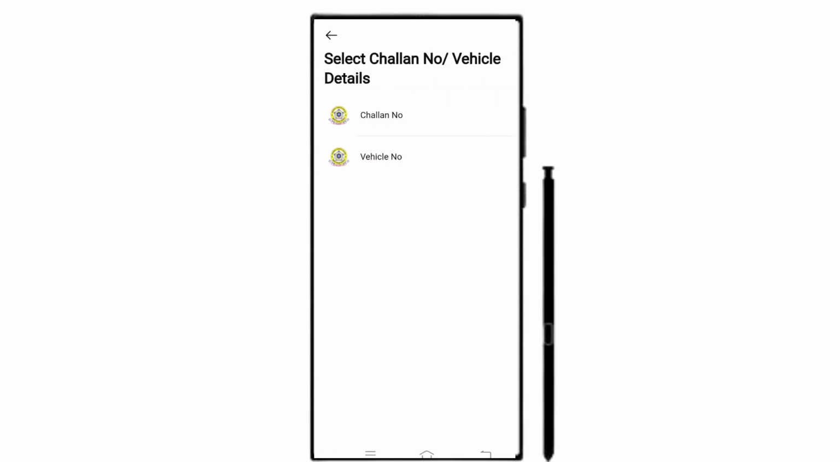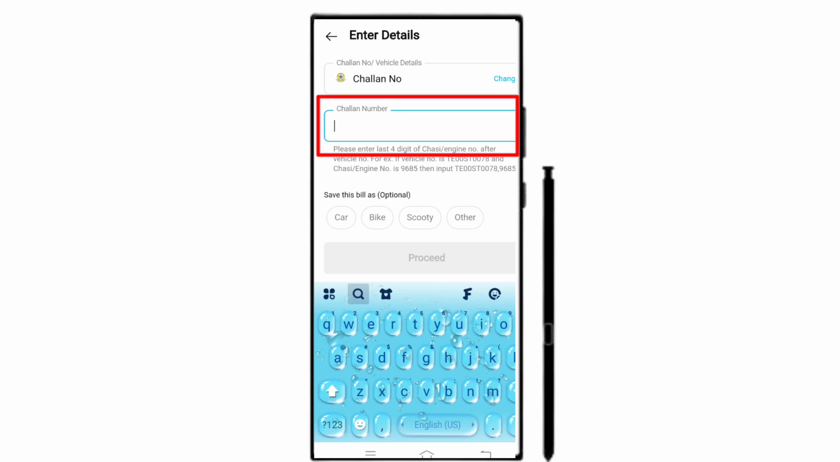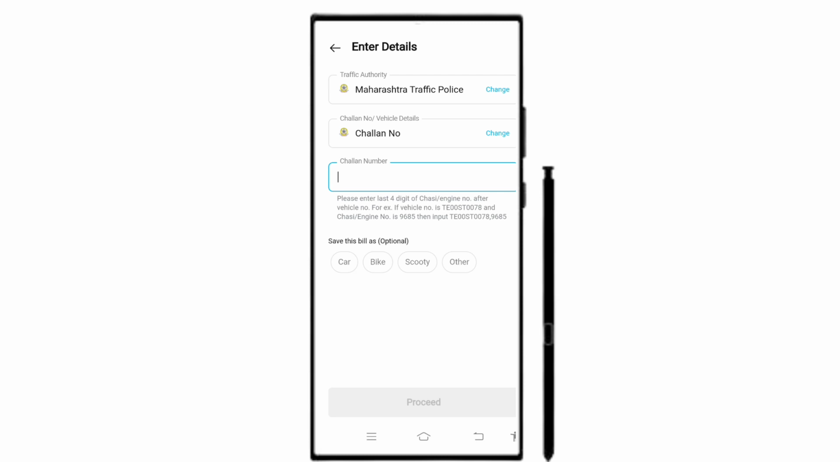After that, you need to enter the challan number or the vehicle number. For example, I select the challan number. So here, you need to enter the challan number which will be given on the challan. After entering the challan number, you need to click on proceed. After clicking on proceed, you need to check the fine amount which will be flashed on your screen. After checking the fine amount, you need to choose the preferred mode of payment.